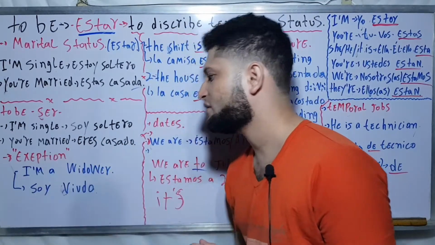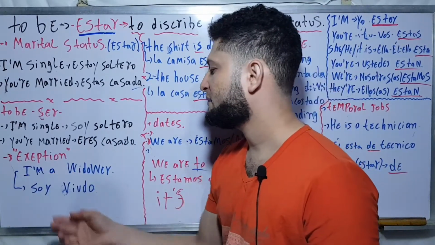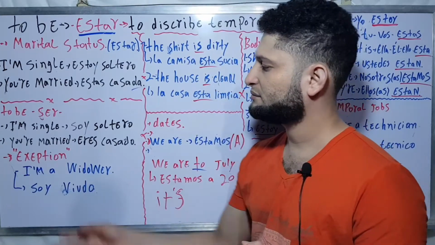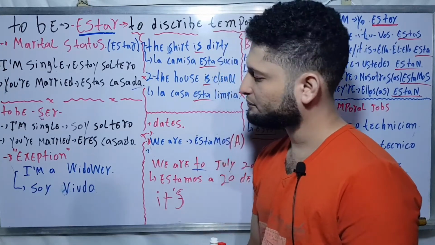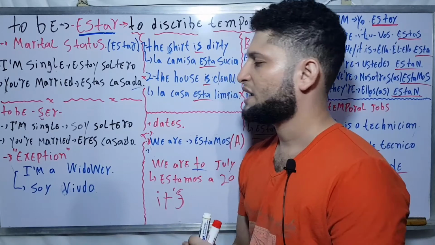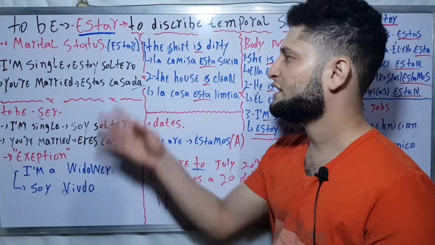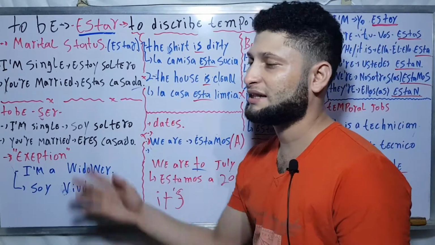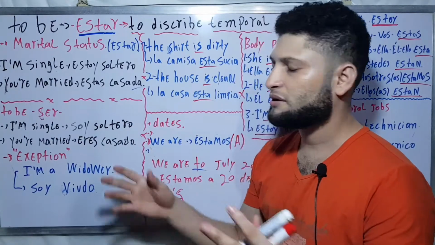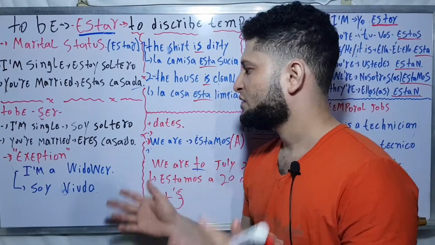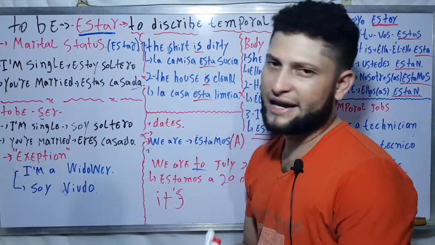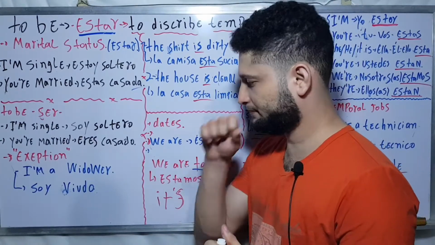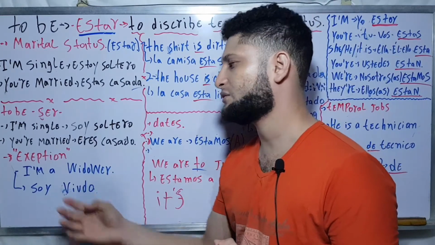The exception is when you say that I'm a widower, soy viudo. In this case, in Spain as well as Latin American countries, Ecuador, Mexico, Colombia, or any other one in Latin America, you will use that one.